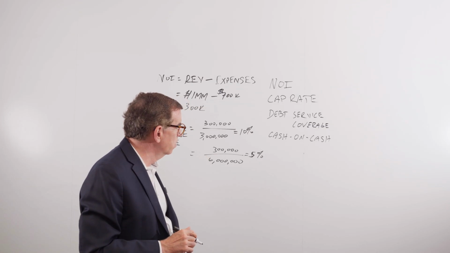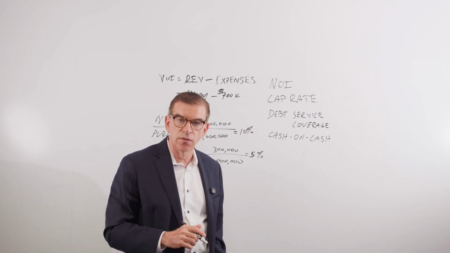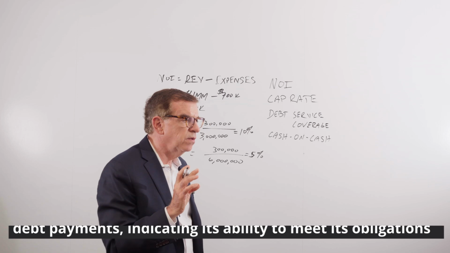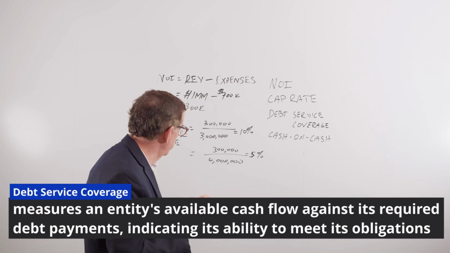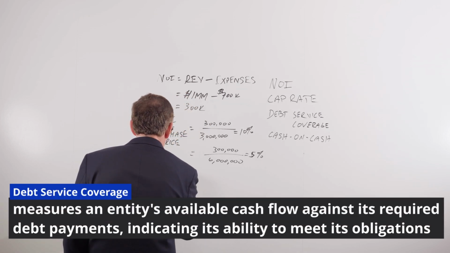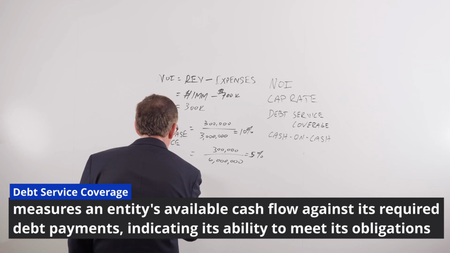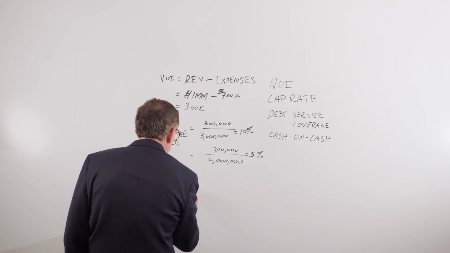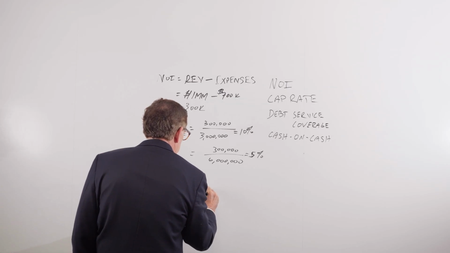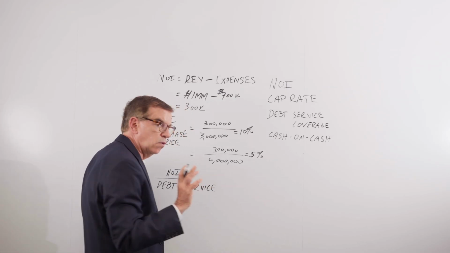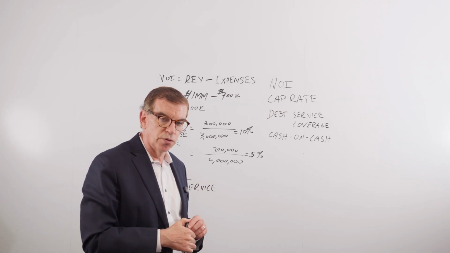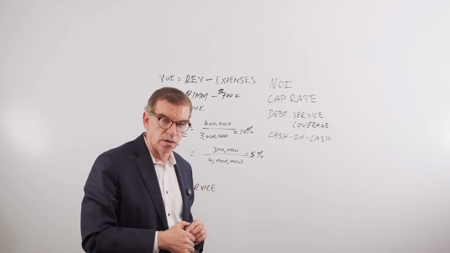So let's take a look at debt service coverage. Debt service coverage is net operating income divided by debt service, okay? And debt service is your loan amount taking all 12 interest and principal payments you have over the year.